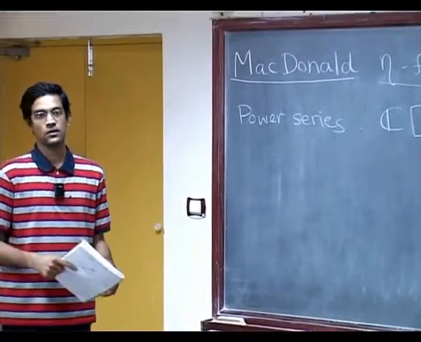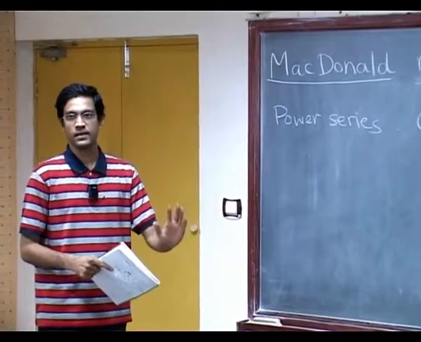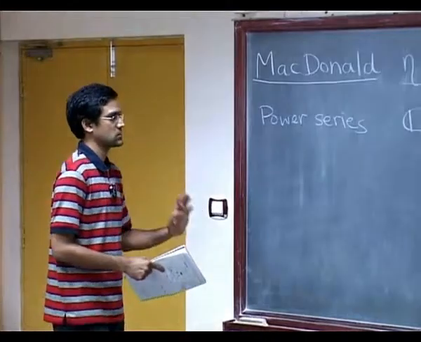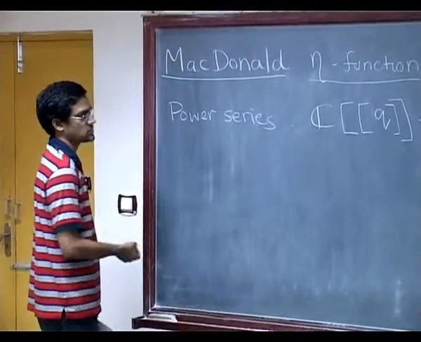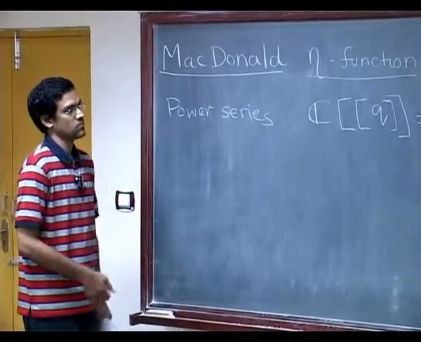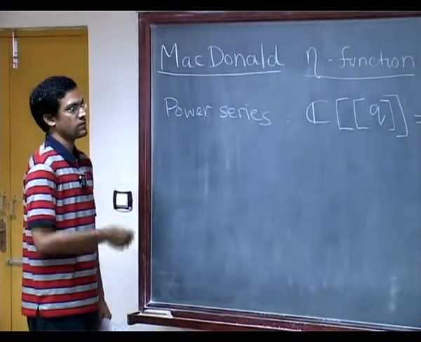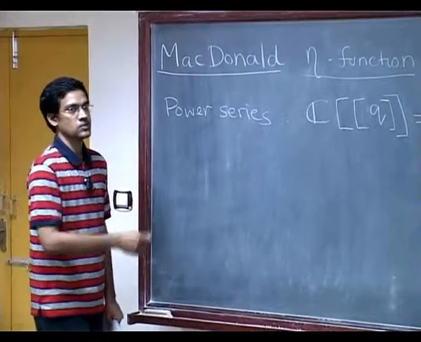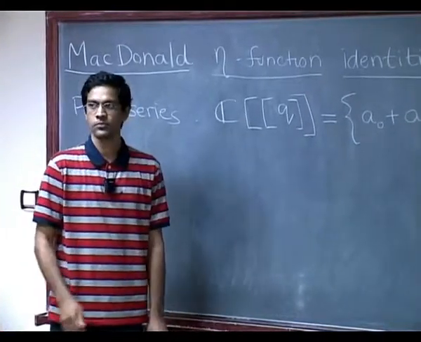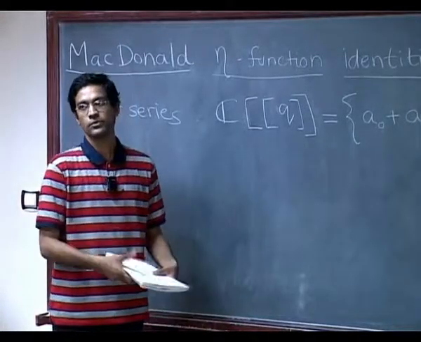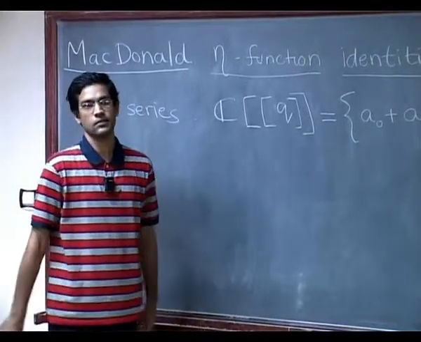We will often think of these in one of two ways. One can get away with just thinking about these as formal power series most of the time. What would a formal power series mean? You just think of it as a formal object. You define addition of two power series by adding the corresponding coefficients of powers of Q, and you multiply two of them by using the usual rule for multiplying polynomials.